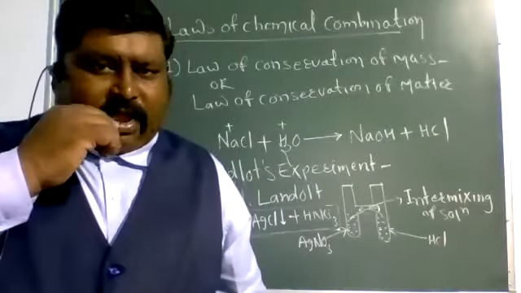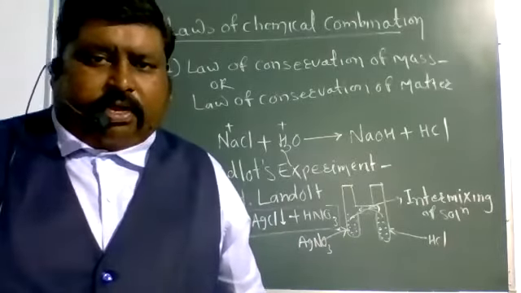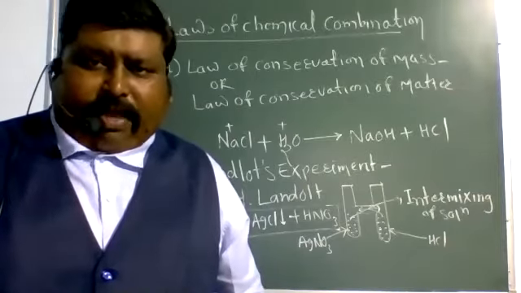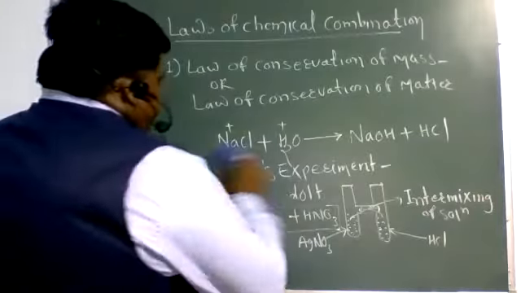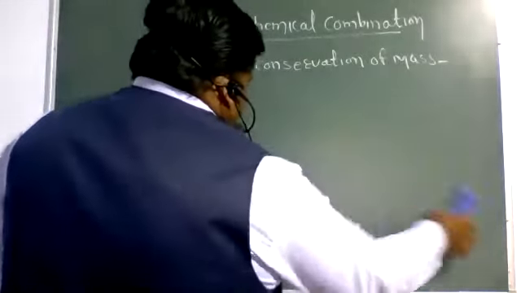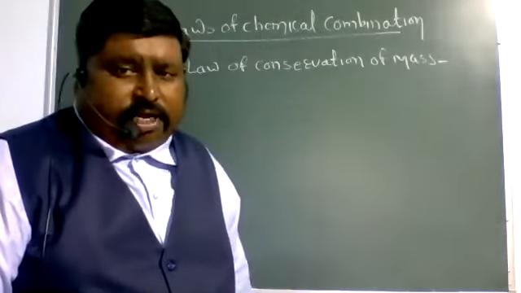One more point is here, cadets. The balancing of a chemical equation is based on the law of conservation of mass. For example, all of you know that there are two types of chemical equations: one is the balanced chemical equation and the other is the unbalanced chemical equation.